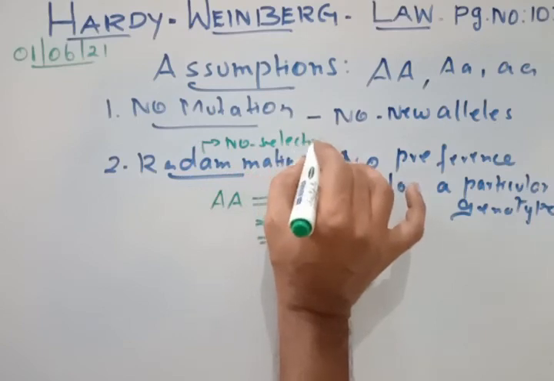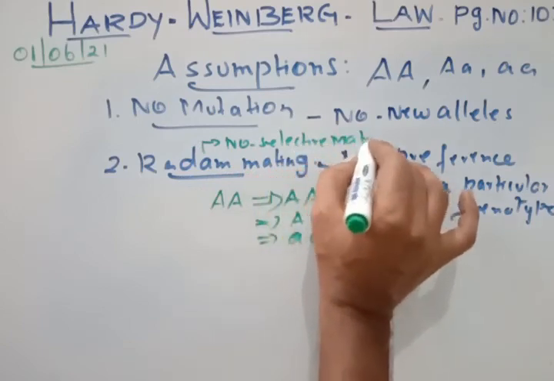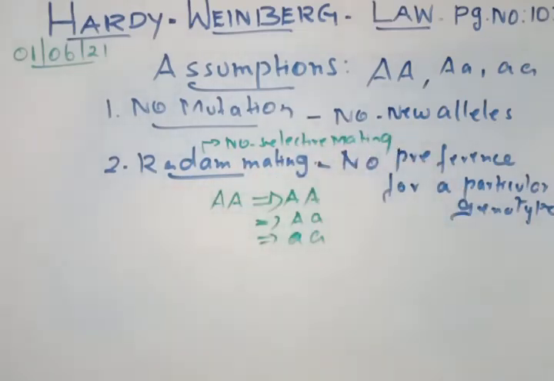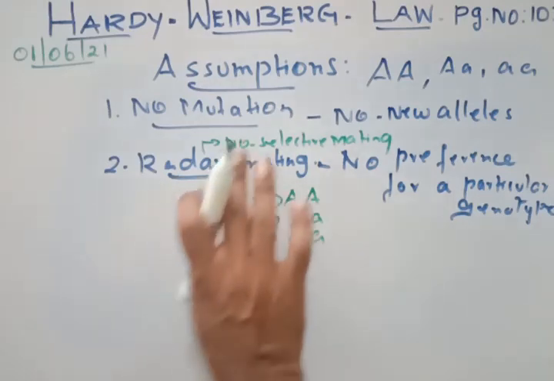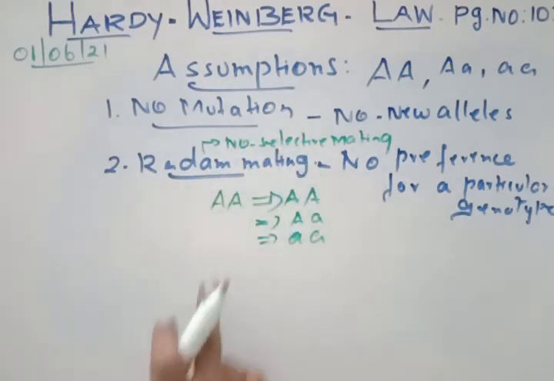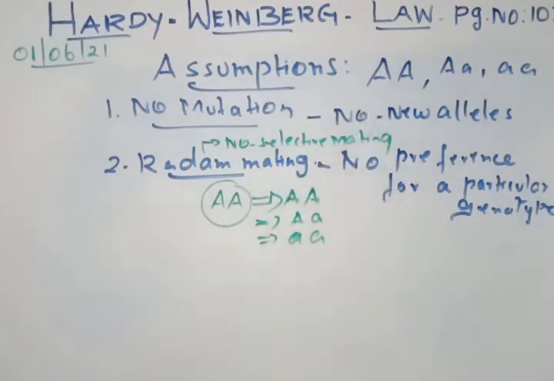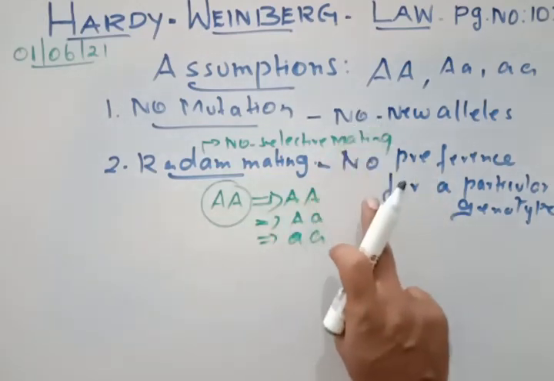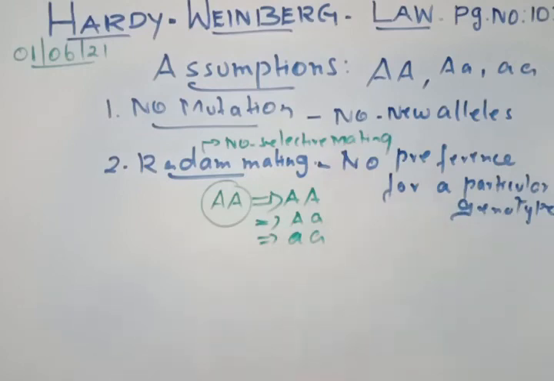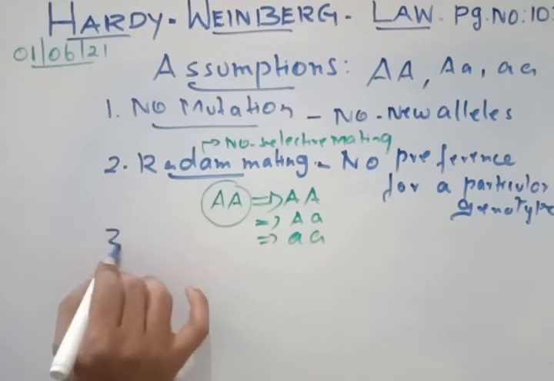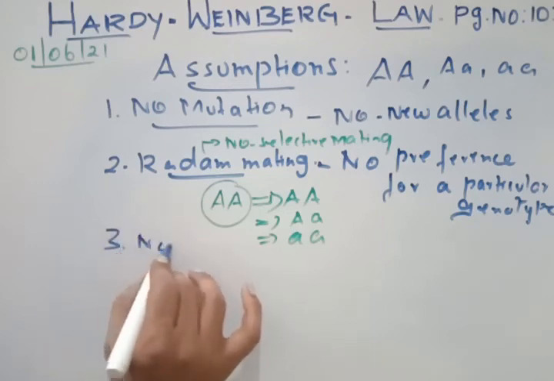It is understood that random mating means there should not be any selective mating. So capital A can meet with any type of genotype. There is no preference for a particular genotype. Clear?